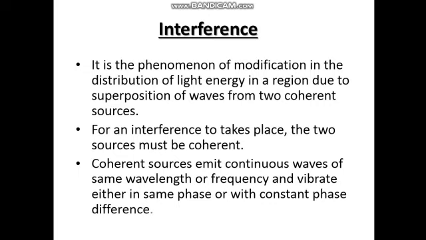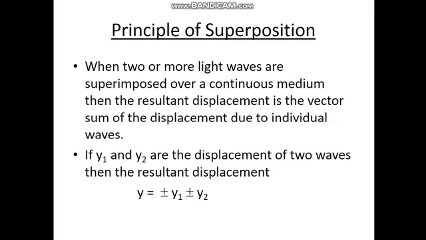For interference to take place, the two sources must be coherent. Coherent sources are those sources which emit continuous waves of the same wavelength or frequency, and they vibrate either in the same phase or with a constant phase difference. In addition to this condition, if the waves are of the same amplitude, then there will be good contrast between brightness and darkness. And what is meant by the superposition principle?